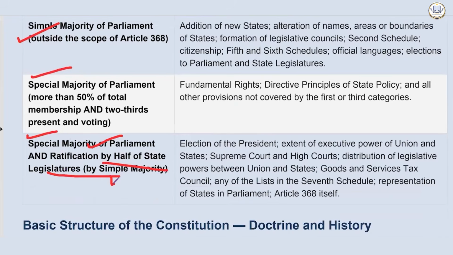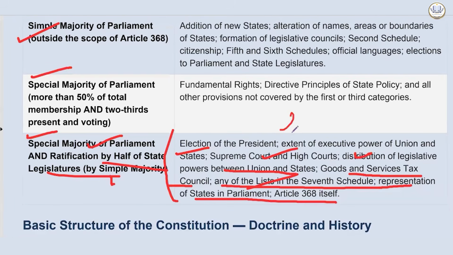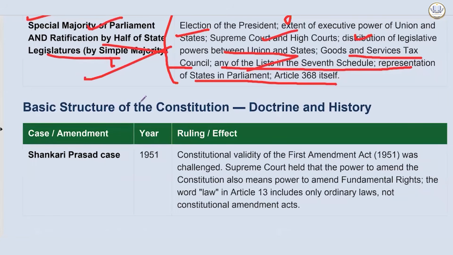That is for election of the president, extent of executive power of union and states, Supreme Court and High Courts, distribution of legislative power between union and states, Goods and Services Tax Council, GST Council, any of the lists in the 7th Schedule, representation of states in Parliament, Article 368 itself, basically trying to protect the federalism, federal structure. Basic structure of the constitution.